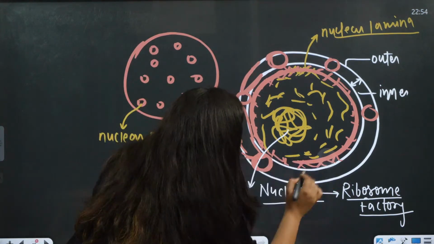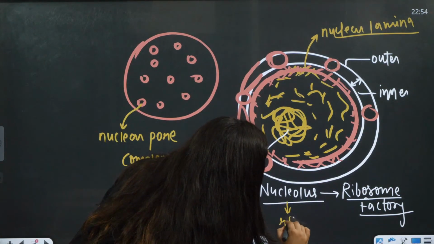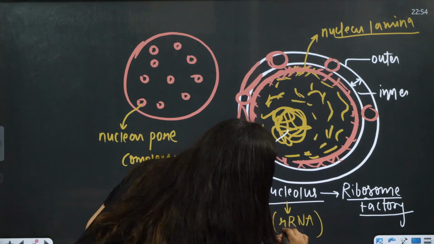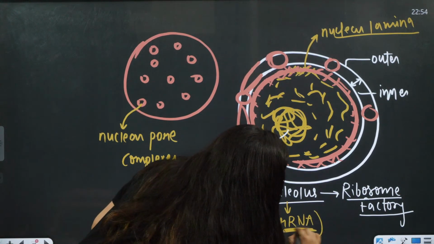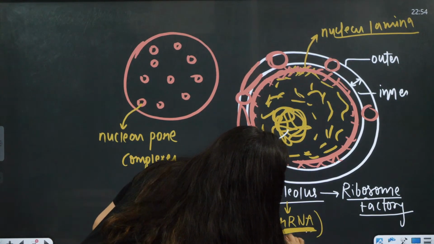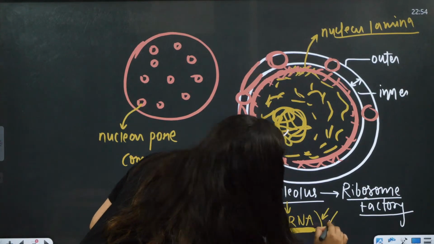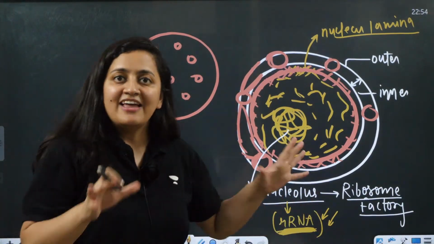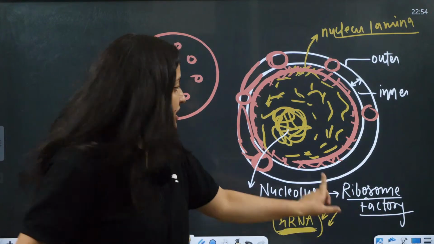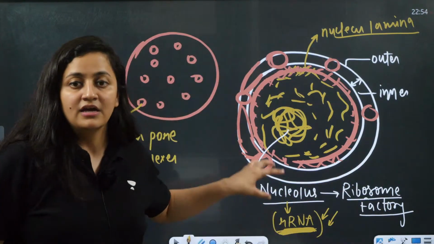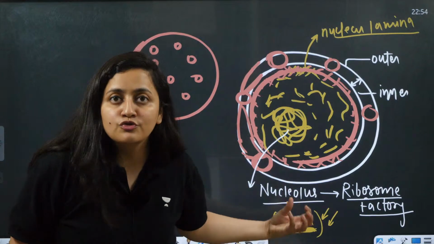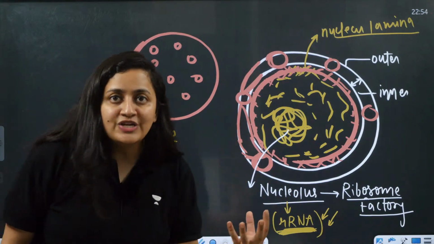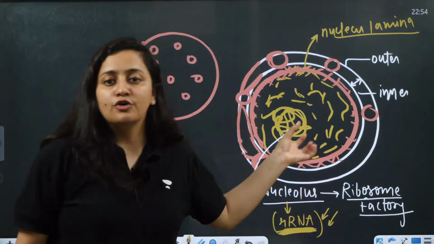This nucleolus forms ribosomal RNA. Leaving 5s ribosomal RNA, it forms all the eukaryotic ribosomal RNA. Ribosome is the protein factory, but the nucleolus is the ribosome factory because it synthesizes ribosomal RNA and proteins which are helpful for the formation of ribosome.